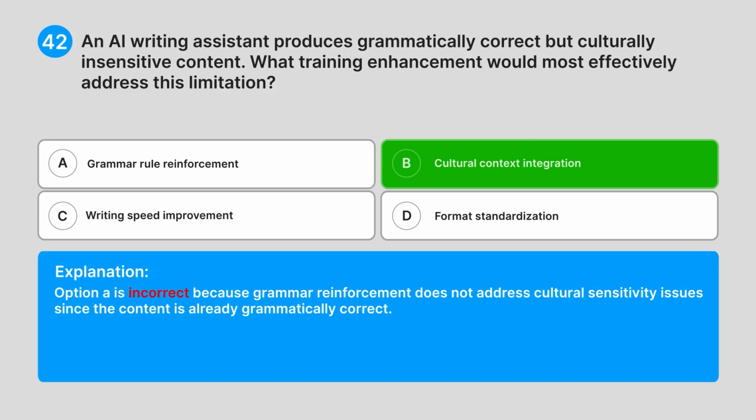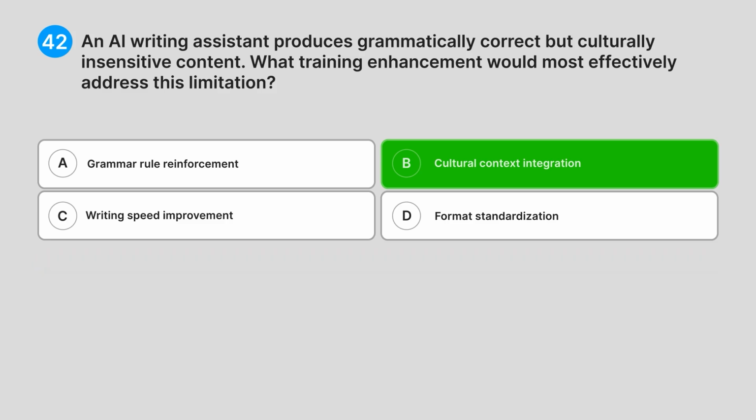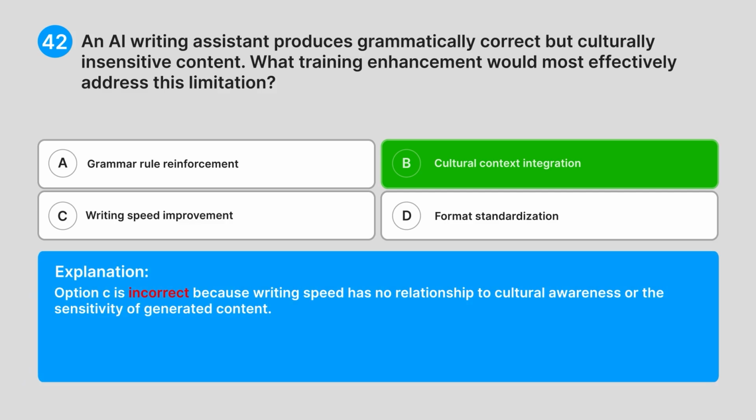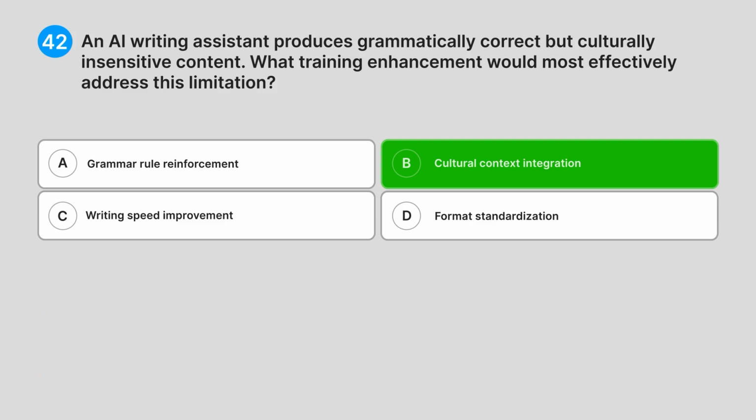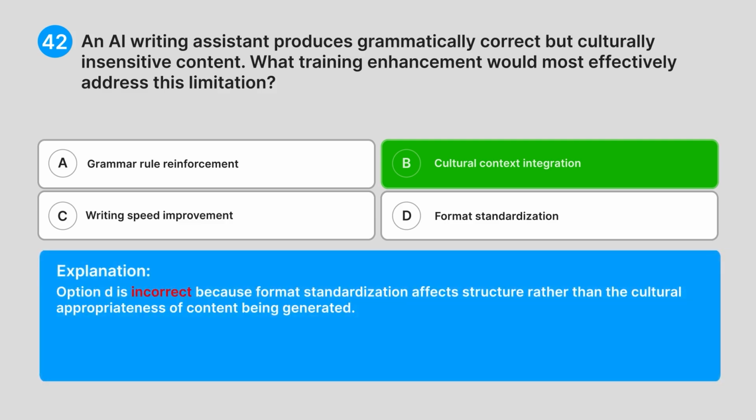Option A is incorrect because grammar reinforcement does not address cultural sensitivity issues since the content is already grammatically correct. Option C is incorrect because writing speed has no relationship to cultural awareness or the sensitivity of generated content. Option D is incorrect because format standardization affects structure rather than the cultural appropriateness of content being generated.